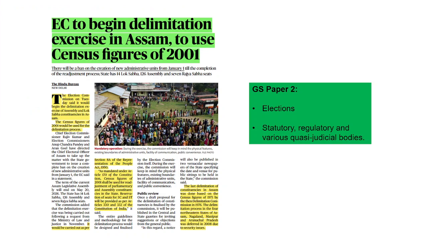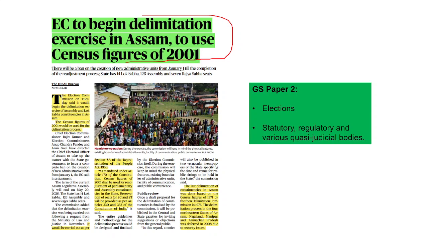Now, this particular newspaper article talks about an exercise, not just an ordinary exercise, it's a delimitation exercise. Election Commission is going to begin the delimitation exercise in Assam, and the census figures it is using are of 2001. Now you would ask, why is this article important?